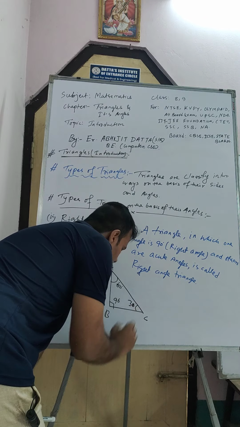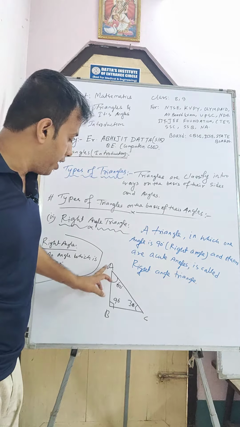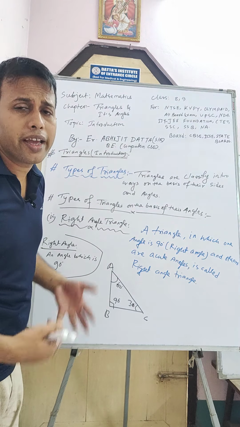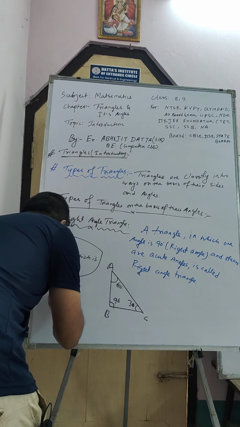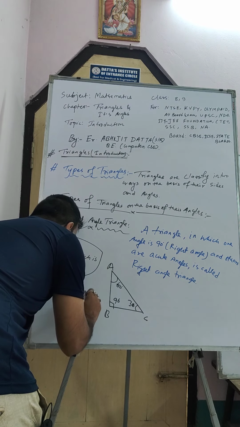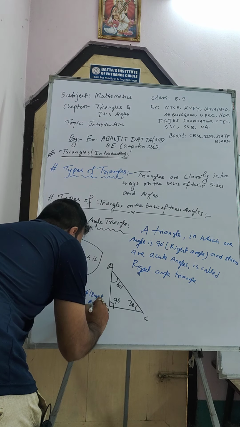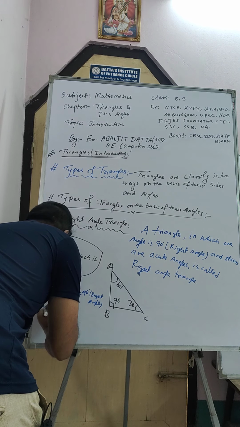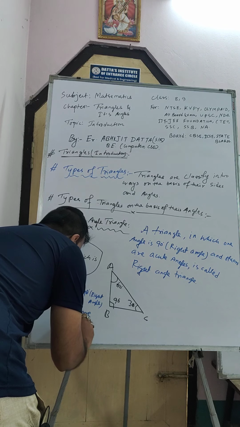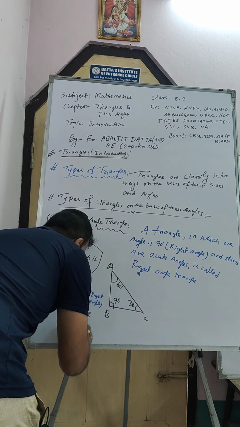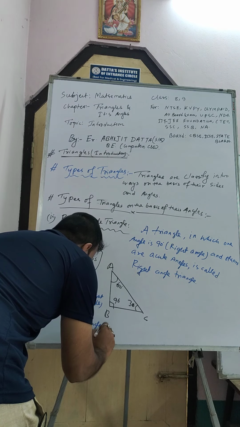So here angle B is 90 degree, that is a right angle, and the other two, A and C, are acute angles.